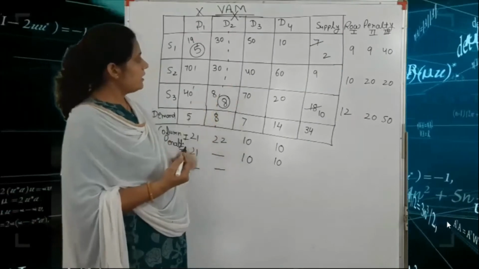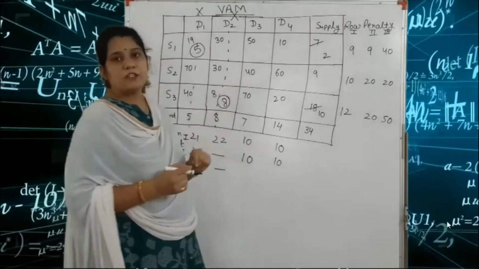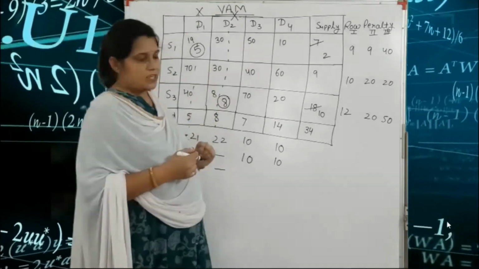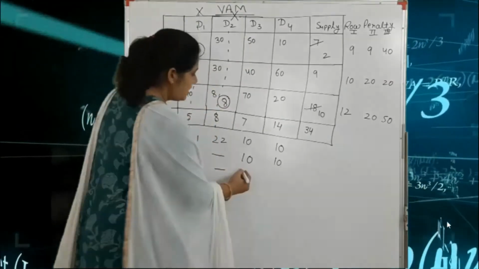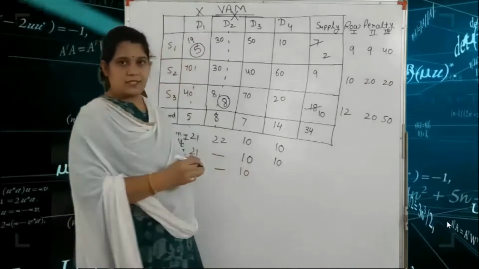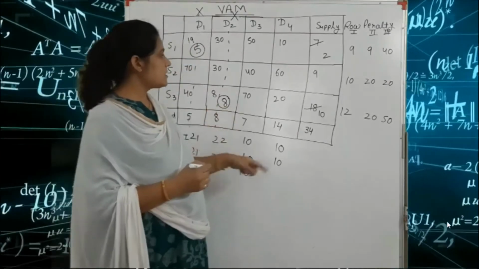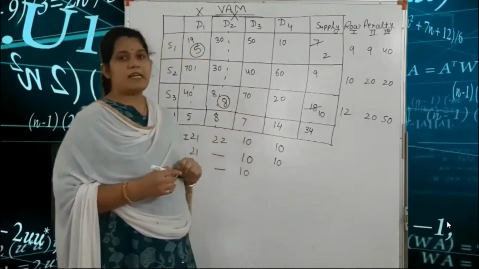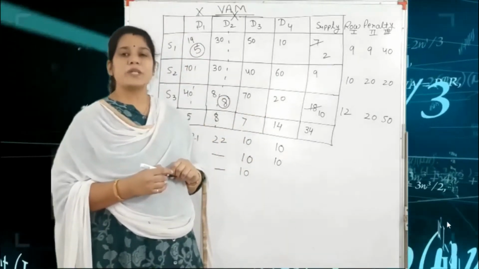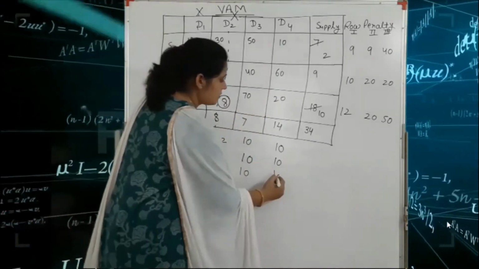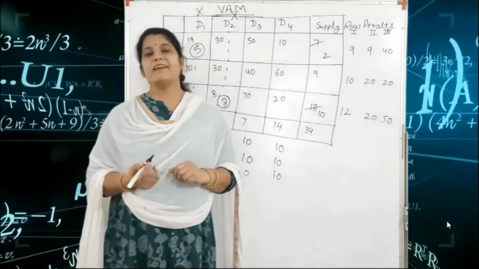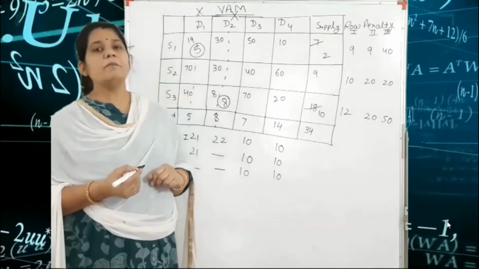In the third column, the lowest value is 40 and the second lowest value is 50. So 50 minus 40 is equal to 10. Next, the first lowest value is 10 and the second lowest value is 20. So 20 minus 10 is equal to 10. So this is our third row penalty and third column penalty.